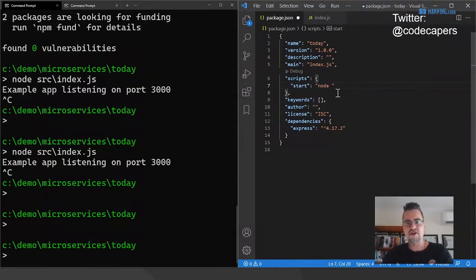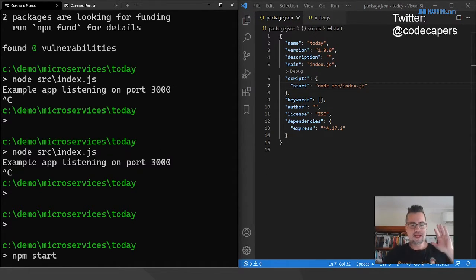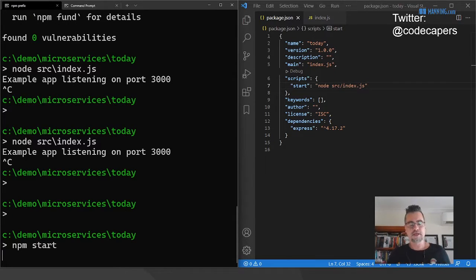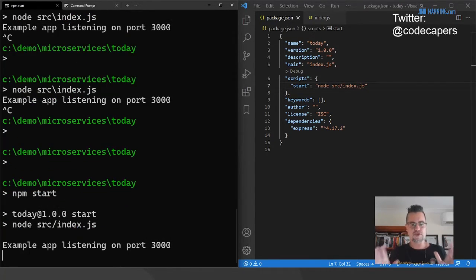But my start script is going to run node index.js. So this is just what we were doing then. It's nothing different, except now that I've implemented that start script, I can use the npm convention npm start to start it. Now, the reason this is important is because it makes your project follow conventions. So typically, whatever Node.js project you get from your colleague or from some random open source person on the internet, if you run npm start, that's what's going to start it. And it doesn't matter whether you've got this index.js or whether you've called it main.js, it'll be set up here to start whatever the file is.